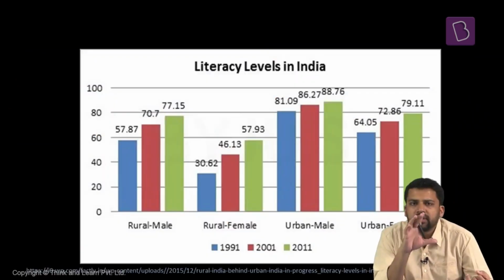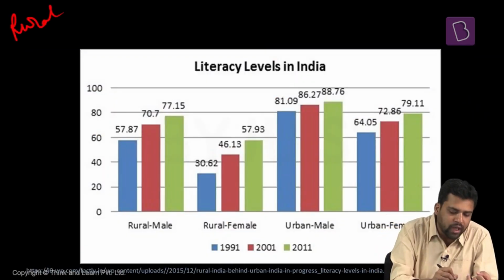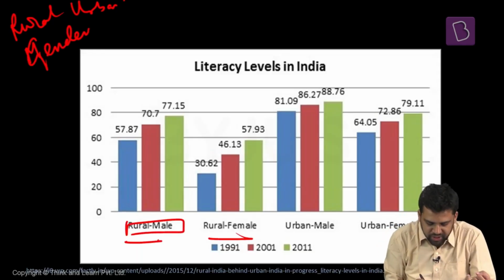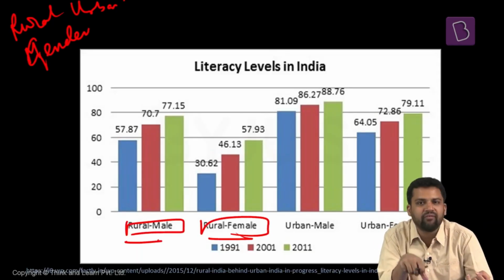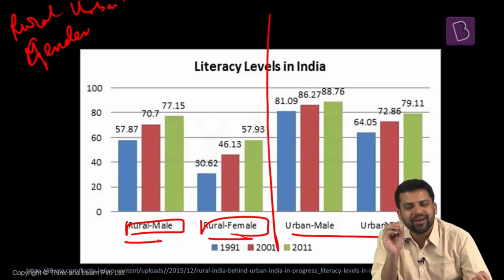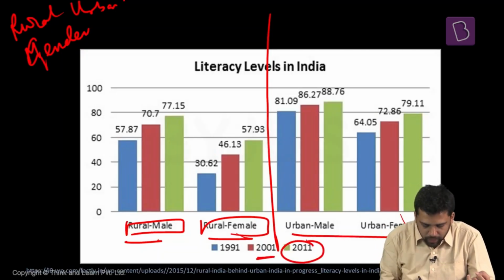Another dimension we'll see now. The image that you can see on the screen right now. From this, we can understand two different kinds of disparities: rural-urban disparities, as well as gender disparity. The first two illustrations talk about the literacy rate among males and females in rural areas. On the right-hand side is the literacy rate for urban areas for male and female. The green bar is the literacy rate for 2011, the pinkish red bar is the literacy rate in 2001, and the bluish bar is the literacy rate in 1991.